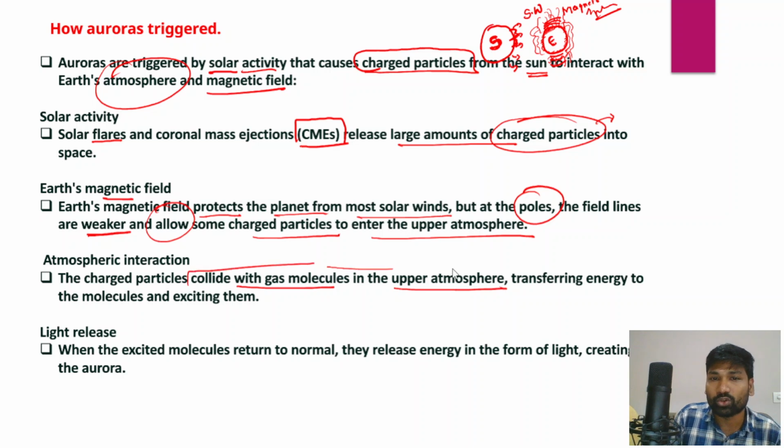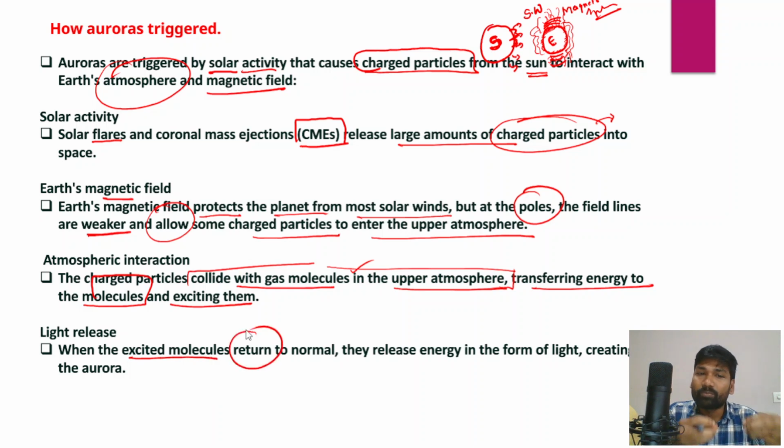There are certain gas molecules in the upper atmosphere, so these charged particles would start colliding with the gas molecules in the upper atmosphere, and then they would transfer the energy to the gas molecules and excite those gas molecules. When these gas molecules are being excited, over a period of time they return to the normal condition. When they return to the normal condition, they release the energy that they got from these charged particles. They release energy in the form of light, and that would create a phenomenon called aurora.